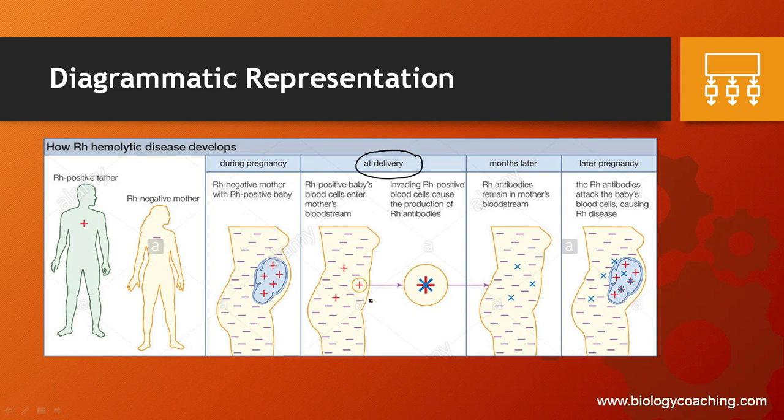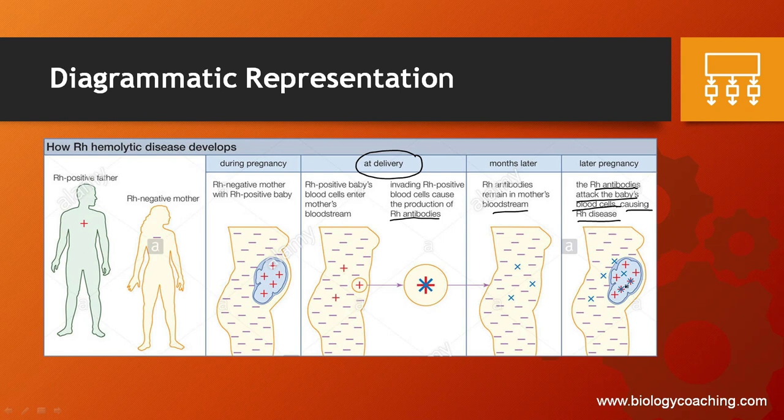So here you can see the sensitization occurs by the mixing of the blood, and after that the Rh antibodies prepared in the mother's body remain in the mother's bloodstream. In further pregnancies, the Rh antibodies attack the baby's blood cells and cause harm to it, like the anemia and the jaundice.